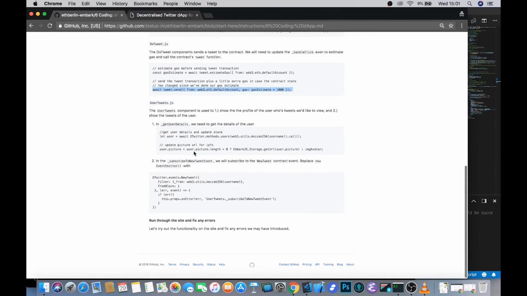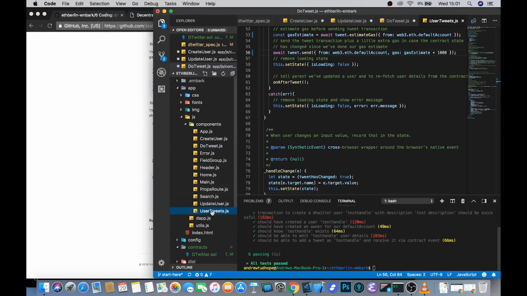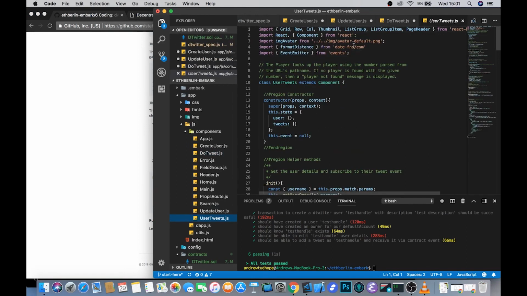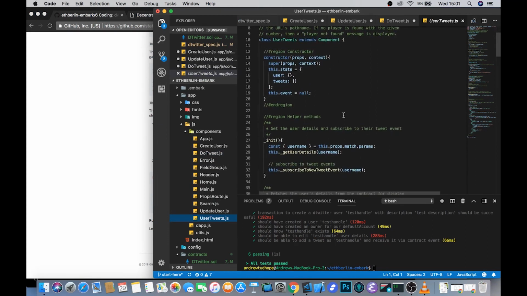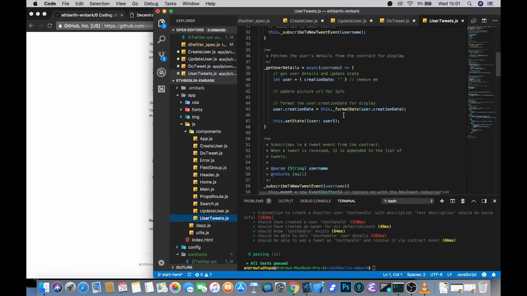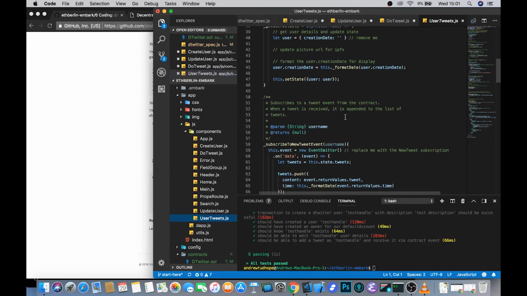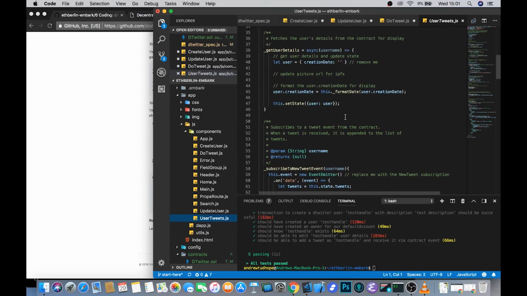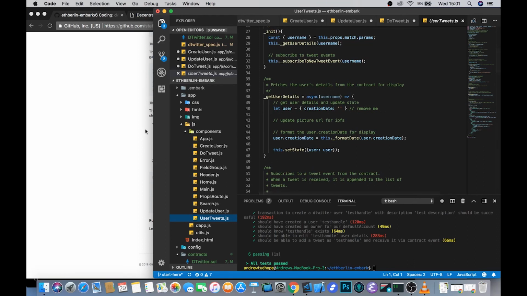Now that we've done that, we need to be able to make sure that we can fetch user tweets and display them to others. So there's a file called usertweets.js. If you take a look here. Similar stuff again. This time we've got a little image avatar in there that we're importing, which is quite neat. And what we're looking for in here is the ability to get user details.